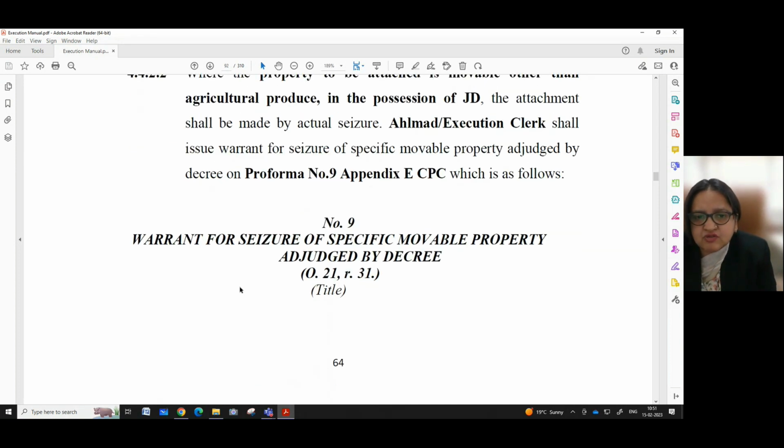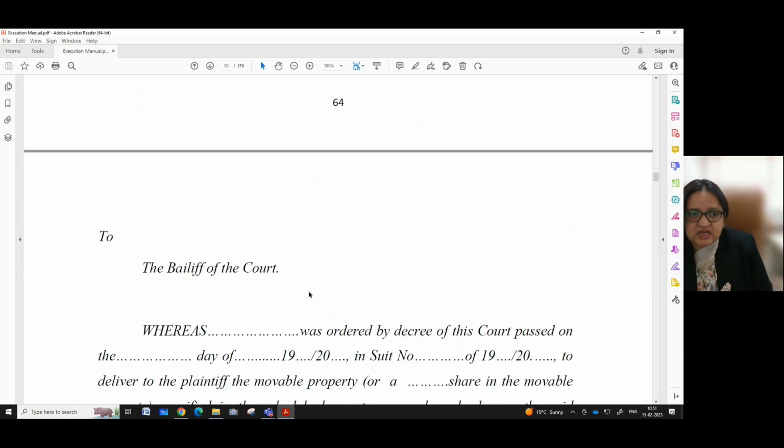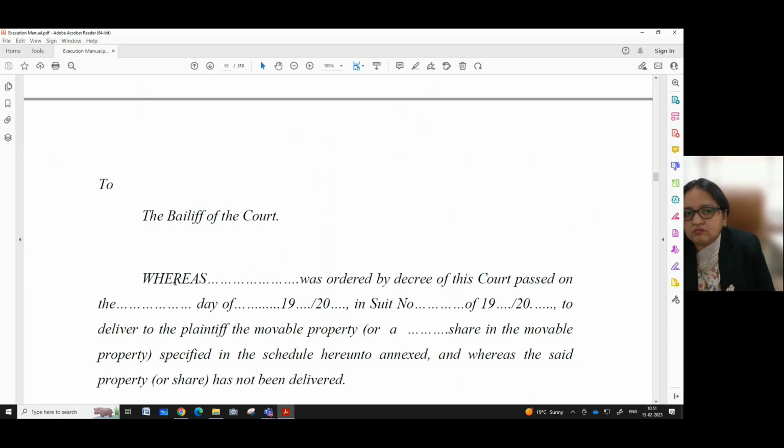So we have also again given the pro forma number 9, which speaks with regard to the warrant for seizure of specific movable property adjudged by decree under Order 21, Rule 31. Here we have to give the title of the case. The warrant is addressed to the bailiff of the court. And again, whereas dash was ordered, that is the name of the judgment debtor, by decree of this court passed on the dash day of dash. Here the particulars when the decree was passed by the court in suit number dash. Here the particulars of the suit as to when it was passed, the date of the decision or the decree,